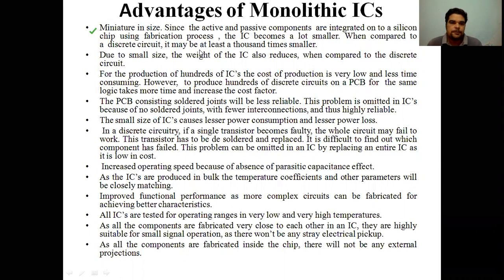Due to small size, the weight of the IC is also reduced. The cost of production is very low in comparison to discrete ICs if we compare with the number of devices that are built.